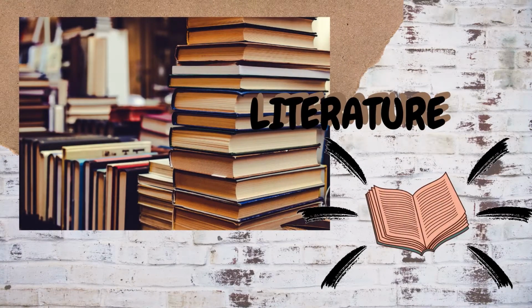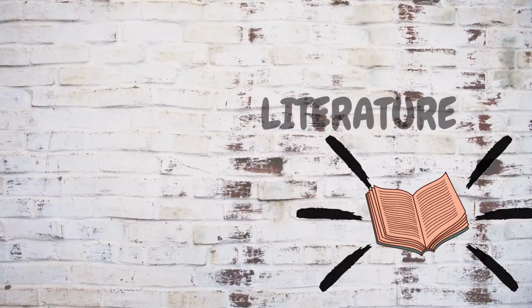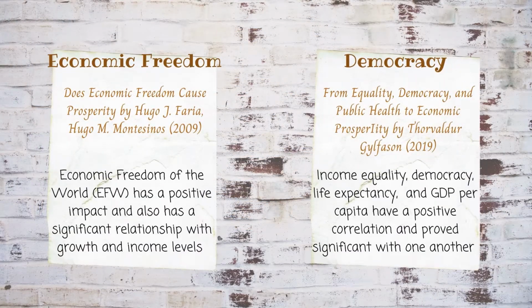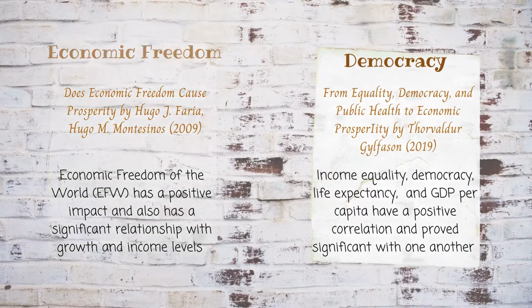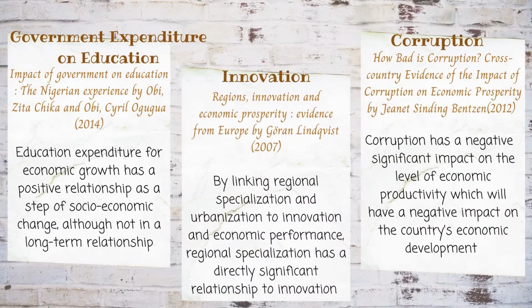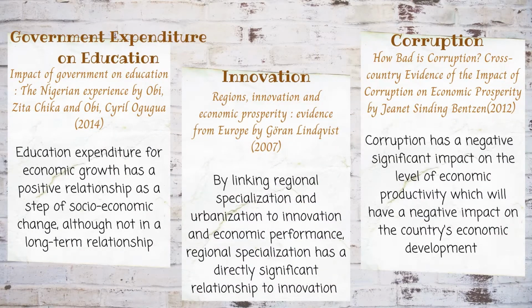Here are some of the journals that we use to support our research. The first literature shows that economic freedom has a positive and significant relation with growth and income levels. The second literature shows that democracy also has a positive and significant correlation with economic prosperity. The third literature shows that expenditure on education and economic prosperity have a positive correlation.